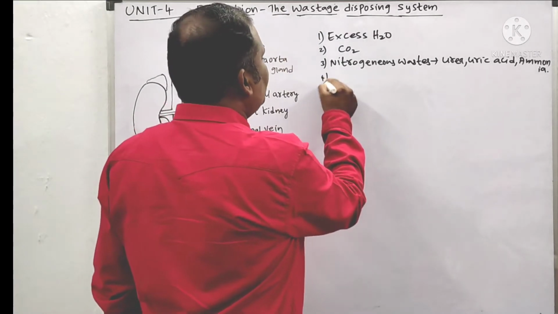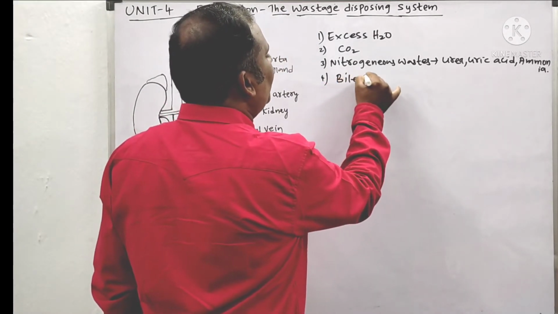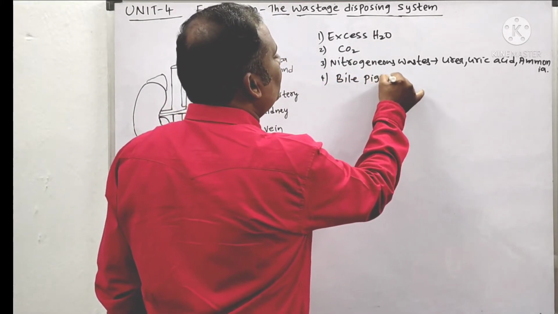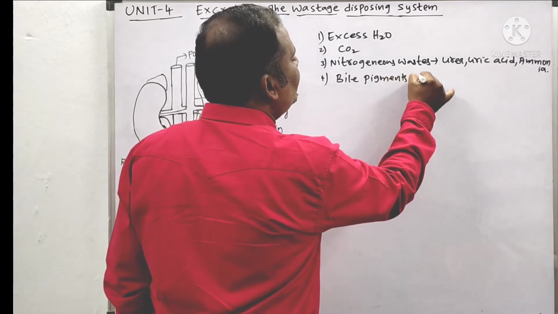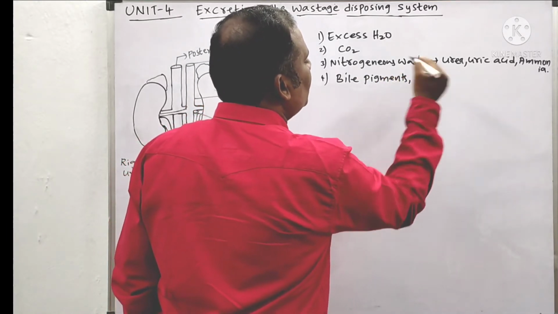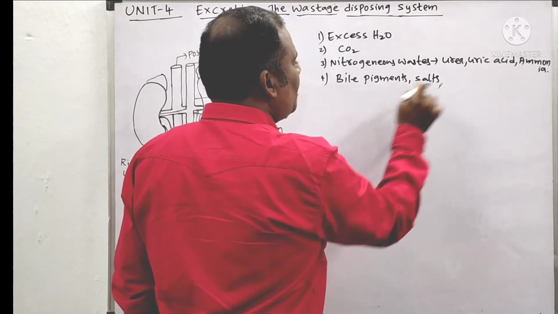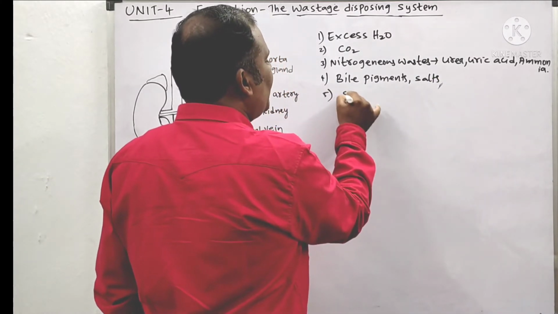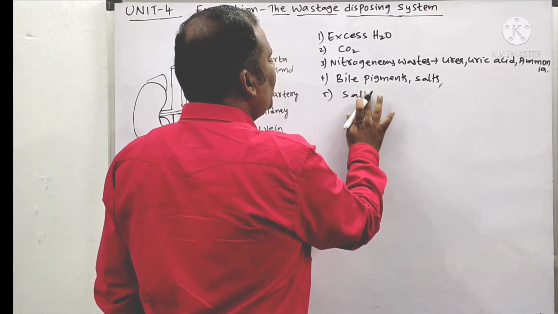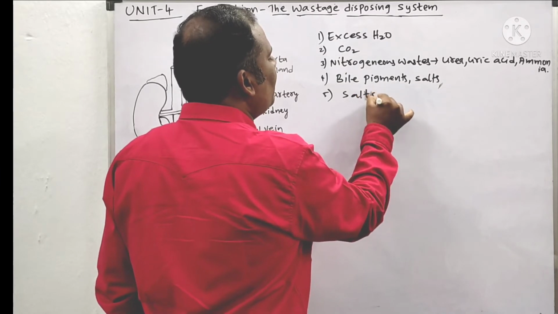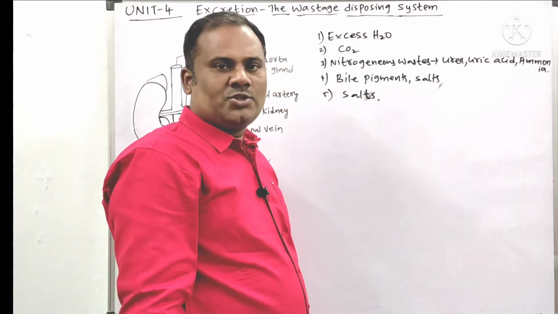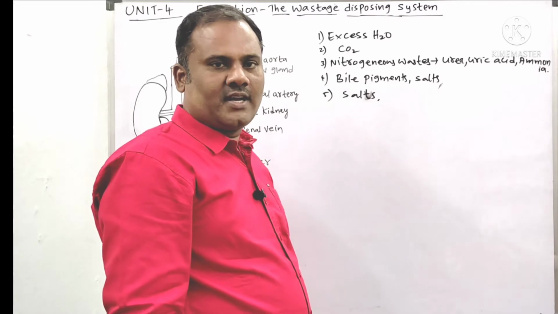అండ్ నెక్స్ట్ ఇట్ ఈస్ ఆల్సో వేస్ట్ ప్రొడక్ట్స్ లైక్ దట్ ఈస్ బైల్ పిగ్మెంట్స్ as well as bile salts, bile pigments, and general salts. Okay, general salts like what? Like potassium, sodium, chlorine and so on.